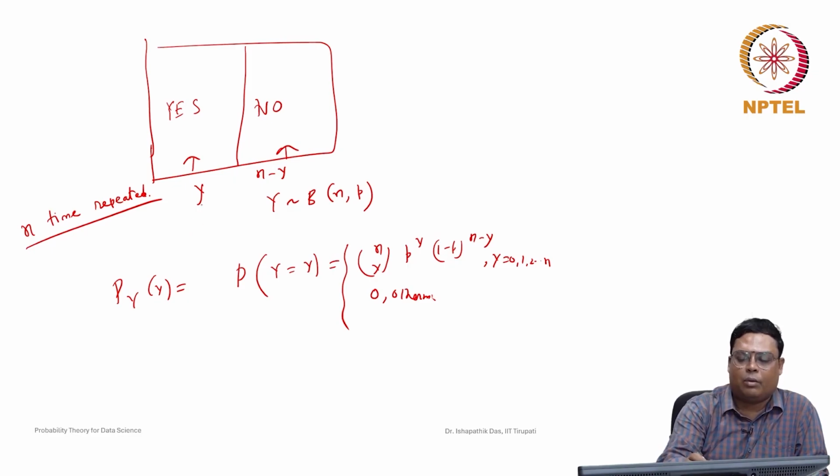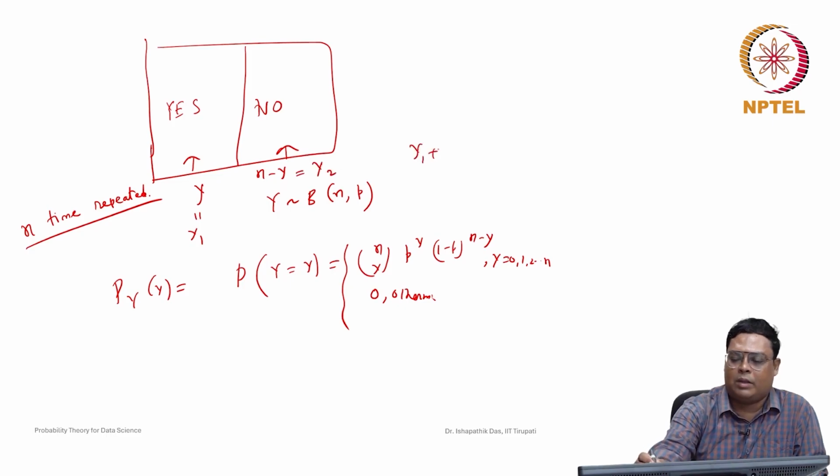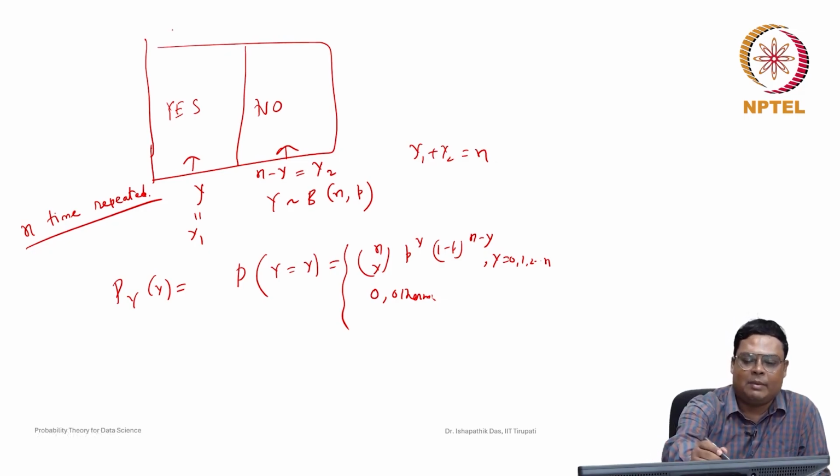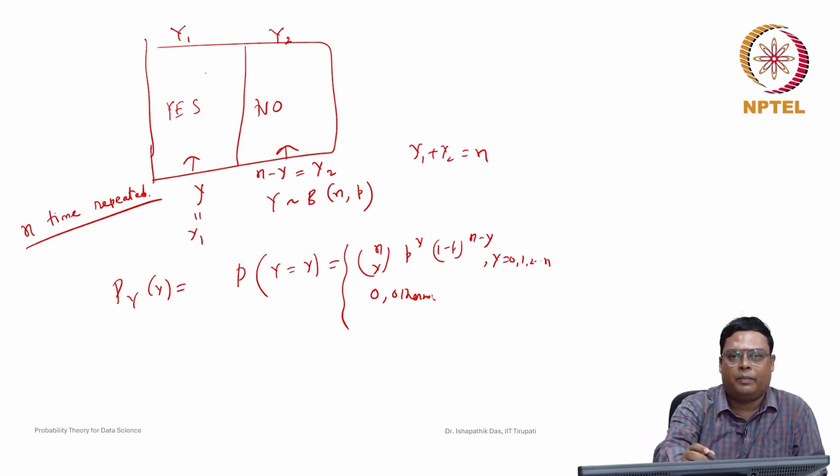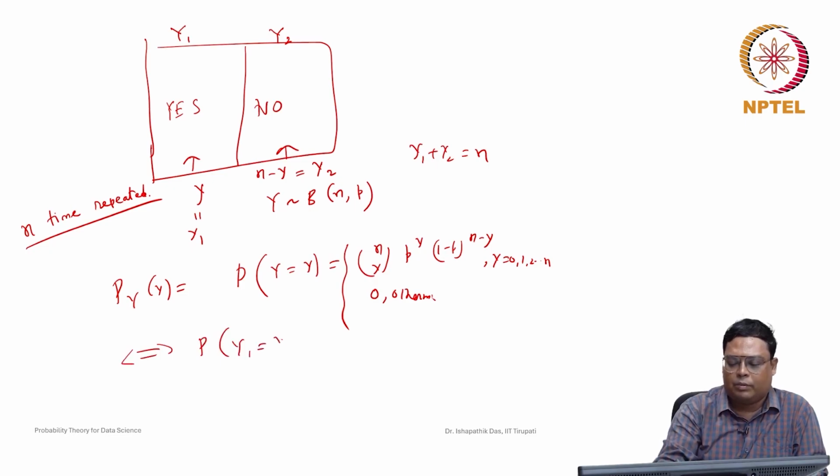Suppose let us denote this Y by Y1 and n minus Y by Y2, such that Y1 plus Y2 will be n. Also the random variable that yes is coming, this category, let us denote by Y1, and no is coming, this category is Y2. So please forget about the previous notation, otherwise it will be confusing. So this Y1 and Y2, yes and no. Then the probability that Y is equal to y is equivalent to the probability that Y1 is equal to small y1 and Y2 is equal to small y2.